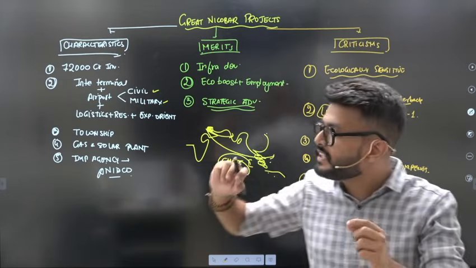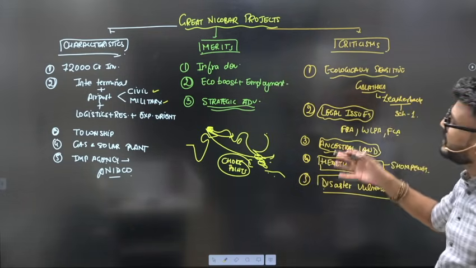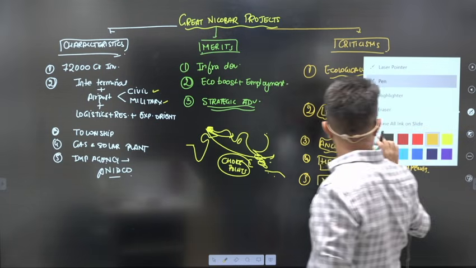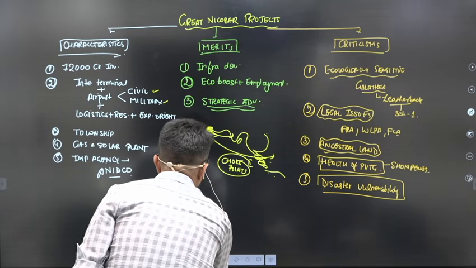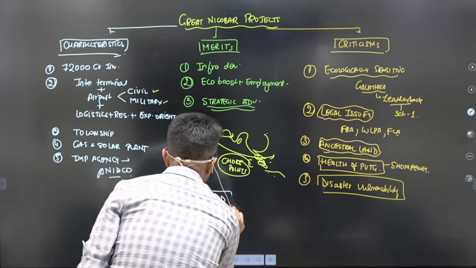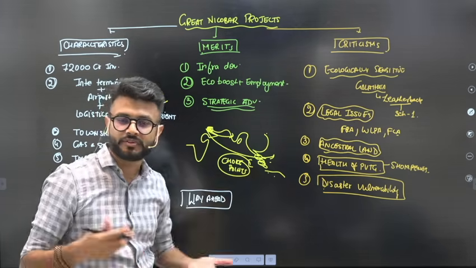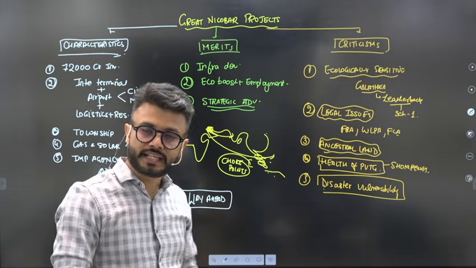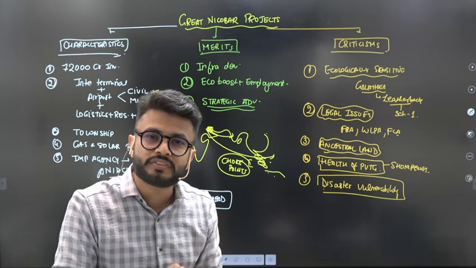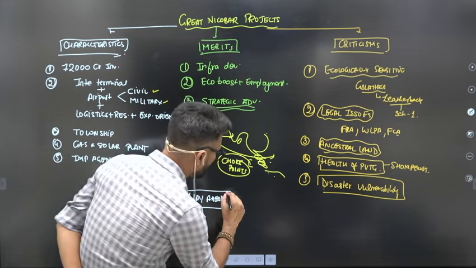So in this sense, we need to understand this project holistically: what are the characteristics, what are the merits, and what are the issues or criticisms involved. But along with this, once we are done with the criticisms, another important aspect is the way ahead, what can be right in the answer once we have explained the criticism. Obviously someone can ask what should be done. It can be asked to you in the interview. Everyone can tell the criticisms, but finding the solution is your job. So what can we do?